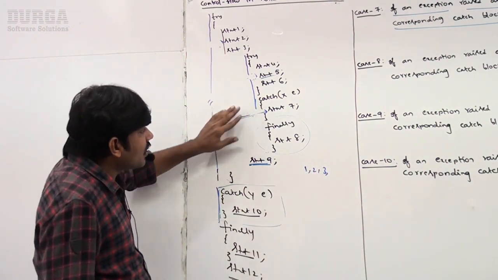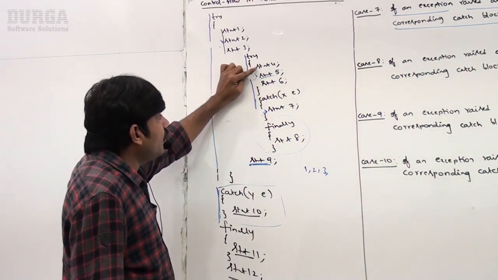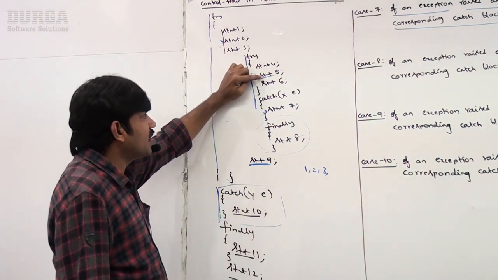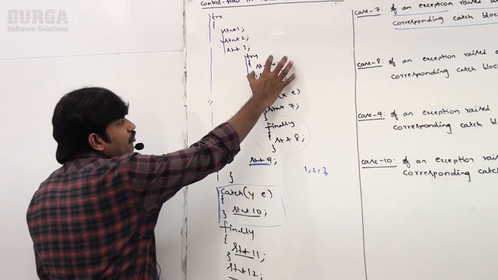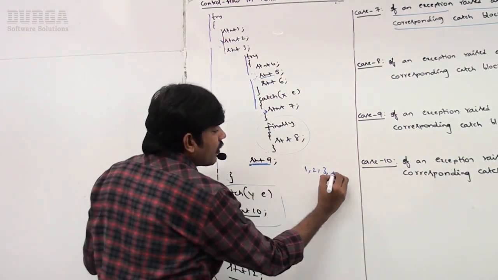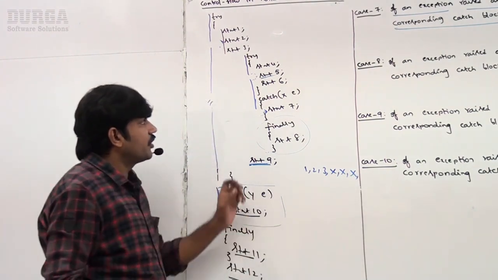If the control comes to statement 7, it means maybe the problem is at 4 or 5 or 6 somewhere. Because of that, the control came to 7. That's why 4, 5, 6 may or may not execute.